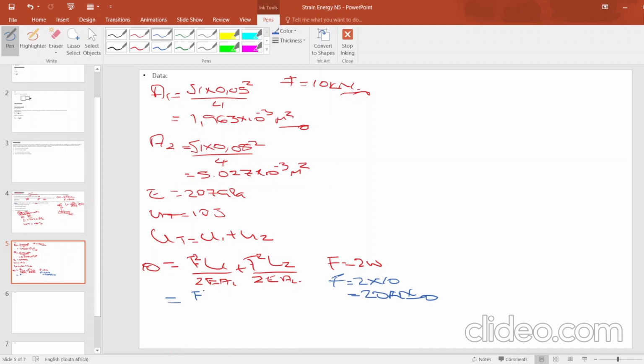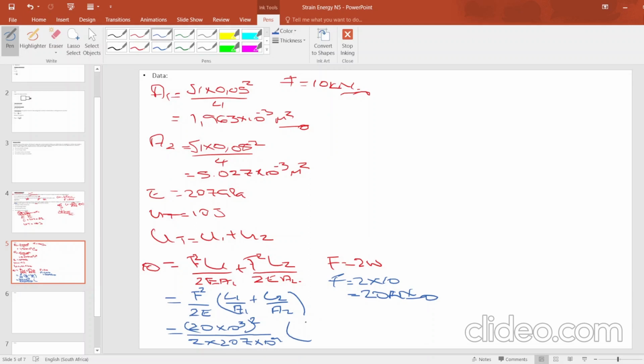Then when coming to substituting, we will make F squared over 2E the subject, since it is common there. It will be F squared over 2E, then L1 over A1 plus L2 over A2. Now 2E and F are common. Then we are having 20 times 10 to the power 3, all squared, divided by 2 times 207 times 10 to the power 9.